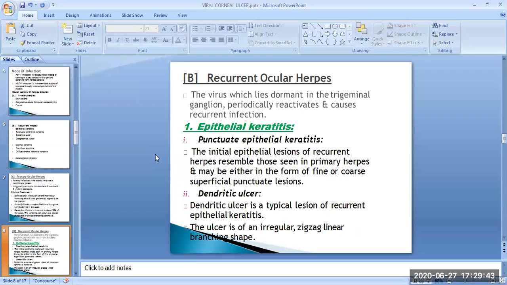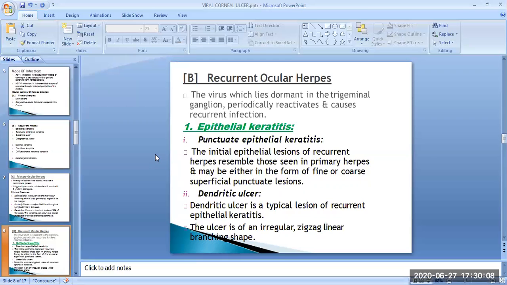The predisposing stress stimuli which trigger an attack of herpetic keratitis include fever such as malaria, flu, exposure to ultraviolet rays, general ill health, emotional or physical exhaustion, mild trauma, menstrual stress, and following the administration of topical or systemic steroids and immunosuppressive agents.